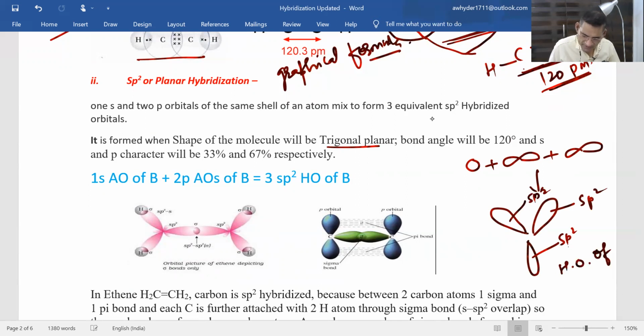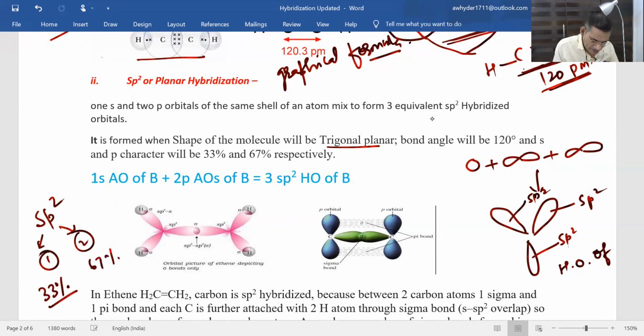Now see, in this sp2 hybridization, s is 1 and p is 2. So out of 3 total, s is one part, that is 33% s character and 67% p character. And their shape will be trigonal planar. Bond angle will be 120 degree, and shape will be trigonal planar.